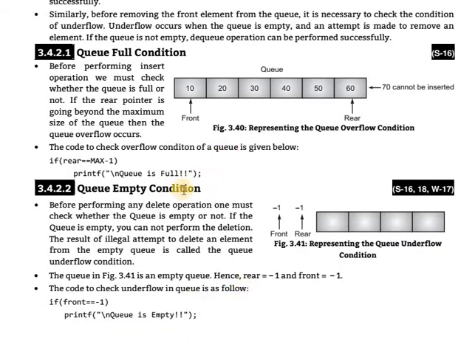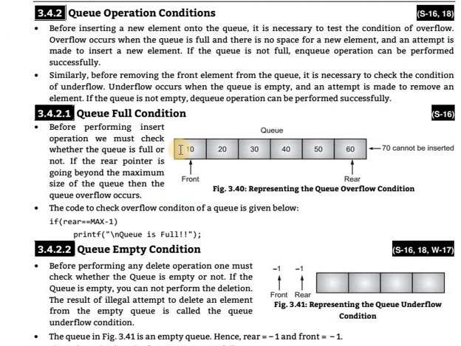These are the two conditions. If the question asks you to explain the queue conditions or the queue operations, then you explain these two conditions. Otherwise, if it asks you to list the queue operation conditions, you only write the queue full condition or queue overflow condition, and the queue empty condition or queue underflow condition. Clear? Full and overflow are the same words. Empty and underflow are the same words. Okay, only for listing them.